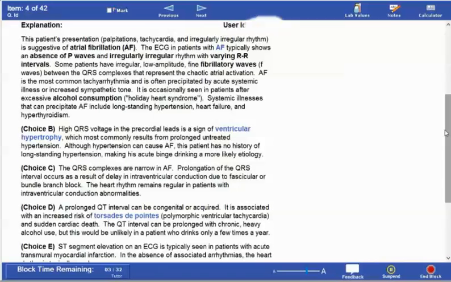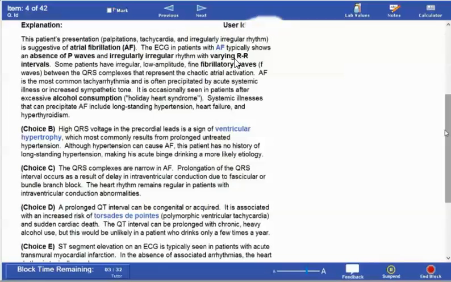This patient's presentation, palpitations, tachycardia, and irregular rhythm, is suggestive of atrial fibrillation, AF. The ECG in patients with AF typically shows an absence of P waves and an irregular rhythm with varying RR intervals. Atrial fibrillation: absence of P waves, irregular rhythm, varying RR intervals.